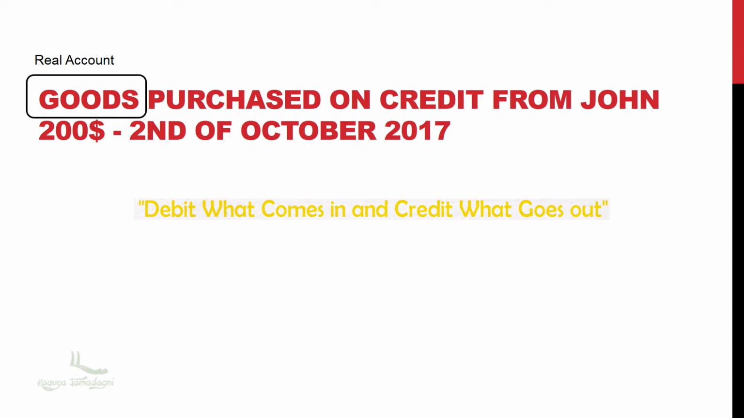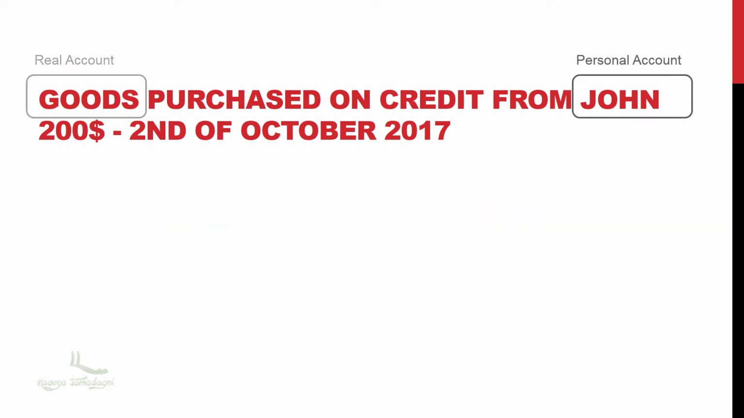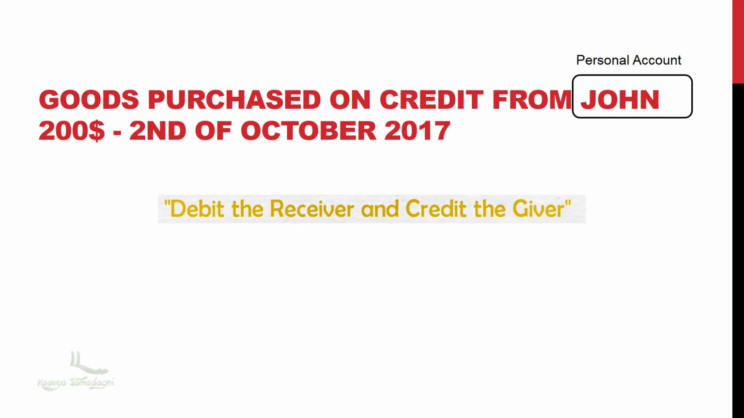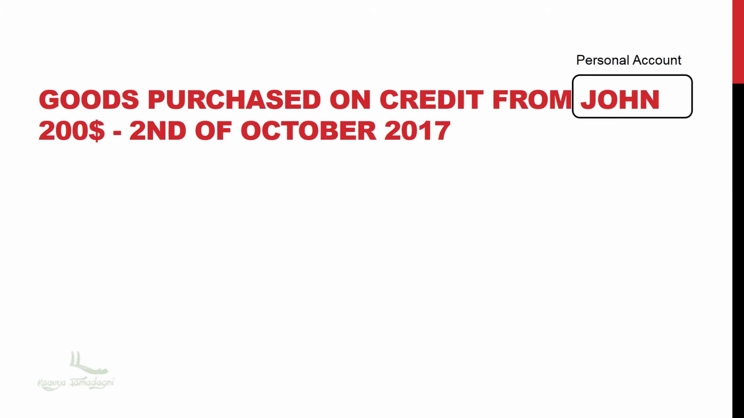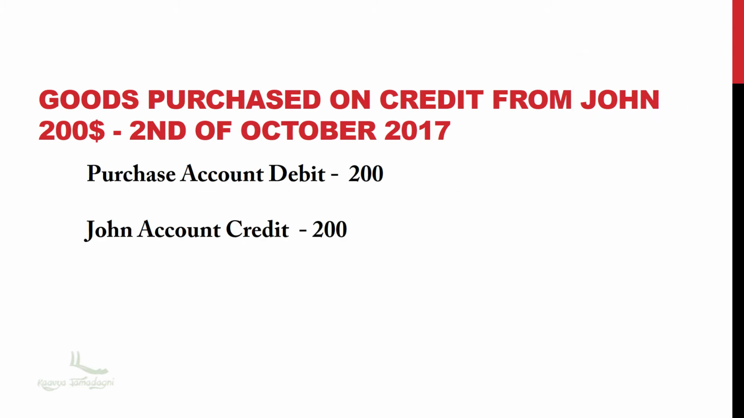The next point. John's account is which account? It is a personal account. So what is the golden rule for the personal account? Debit the receiver and credit the giver. John is a giver, so his account will be credited. So finally, the journal entry will be: purchase account debit $200 and John account credit $200.